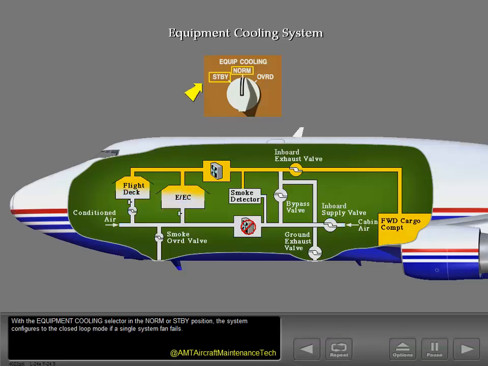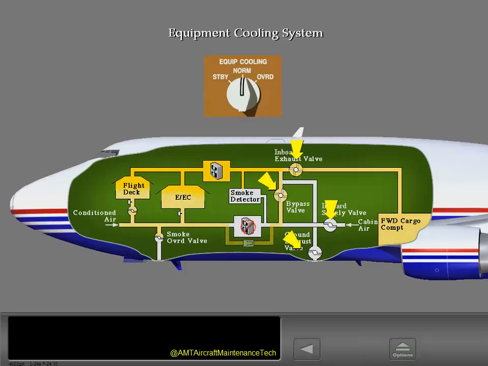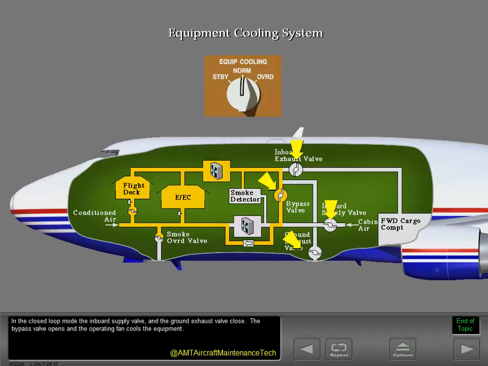With the equipment cooling selector in the normal or standby position, the system configures to the closed loop mode if a single system fan fails. In the closed loop mode, the inboard supply valve, the inboard exhaust valve, and the ground exhaust valves close. The bypass valve opens and the operating fan cools the equipment.